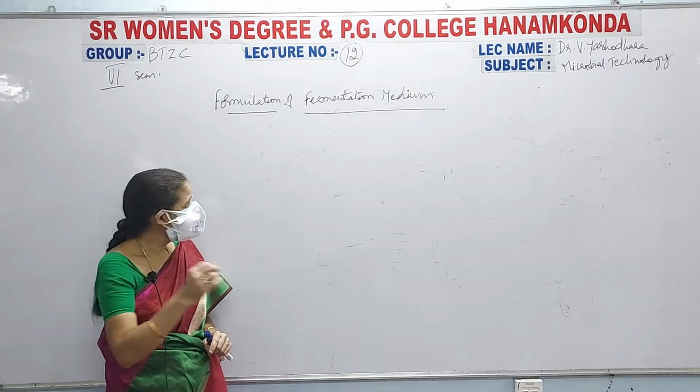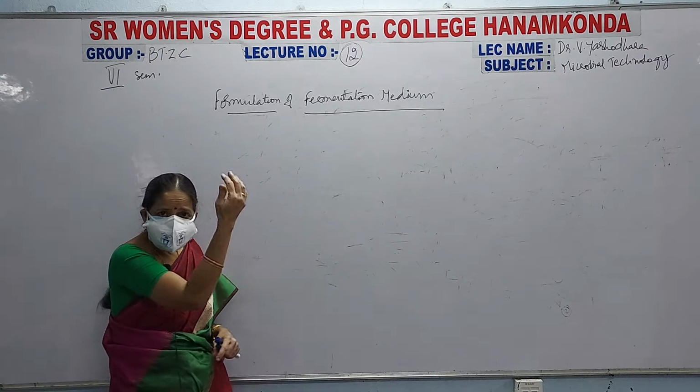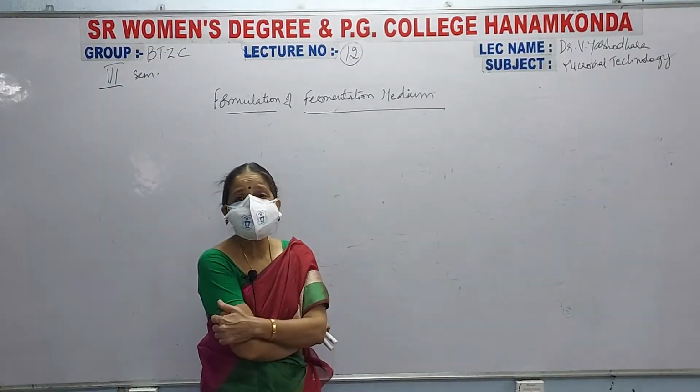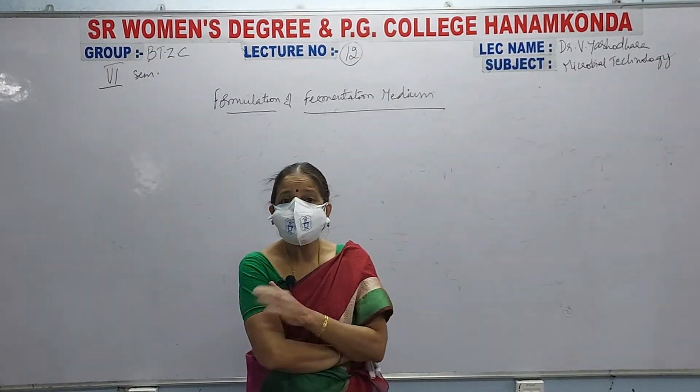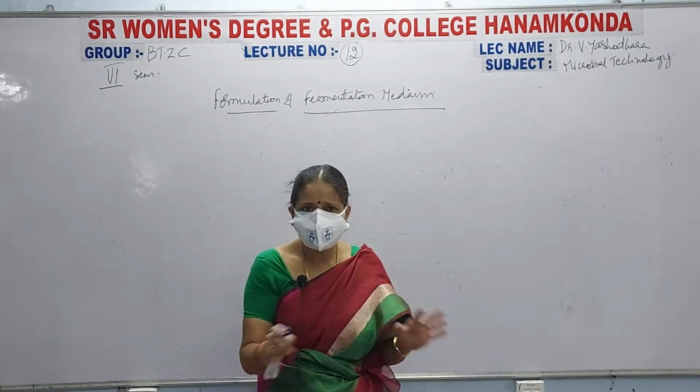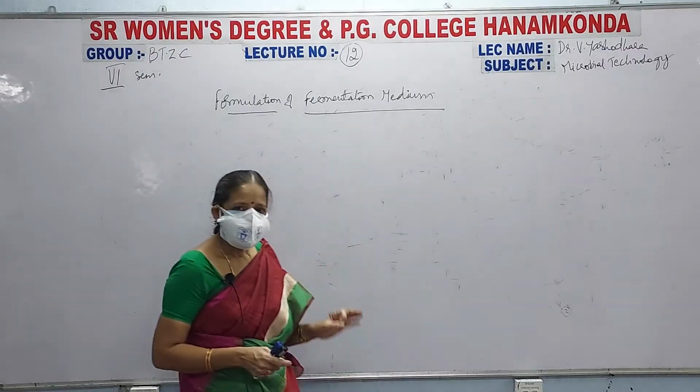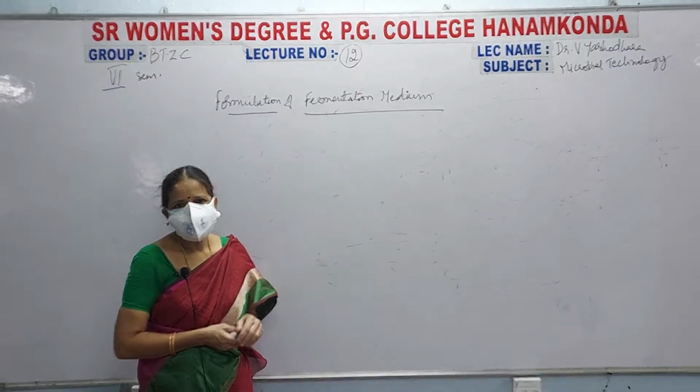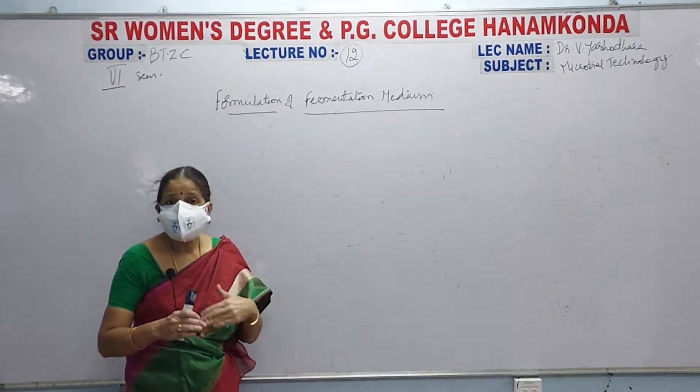Fourth one, the materials that are added into the fermentation medium should be inexpensive or cheap. Cost should not be high, low cost. Next, when they are used in the culture medium, they should be available round the year.